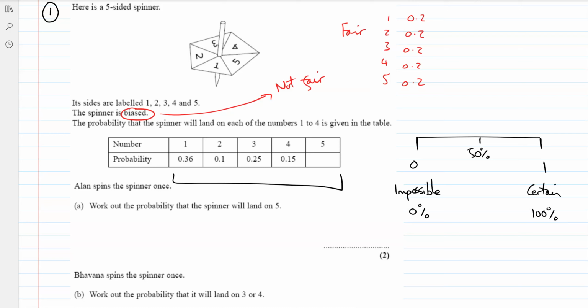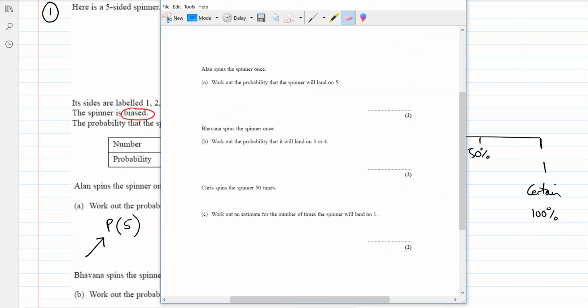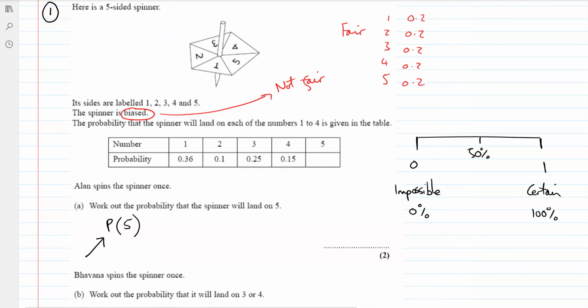Okay, and these are the kind of most simple questions. It's worth 2 marks, but the probabilities must add up to 1. So the probability of it landing on a 5, this is our unknown value in the box. All we have to do is 1. So the probability of landing on a 5, and quite often we indicate the probability of something happening with a P. That just means the probability, and then the event happening is getting a number 5.